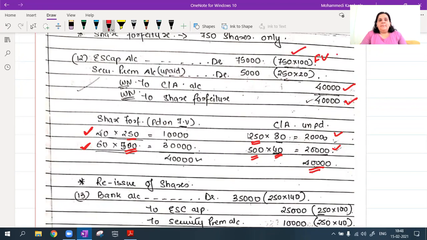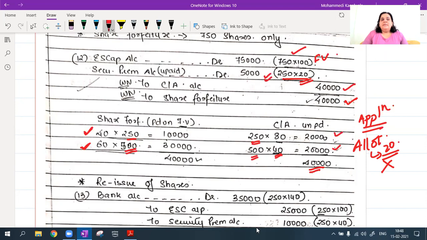Now there is an unpaid securities premium on my 250 shares because my 250 shares just paid me my application money. Allotment stage पे पैसा ही नहीं दिया. Allotment stage पे there was 20 rupees premium to be collected. This is not been paid. So that will get reflected here. Unpaid securities premium. So 250, 20 rupees is my premium which was unpaid. So 5,000 rupees securities premium account.